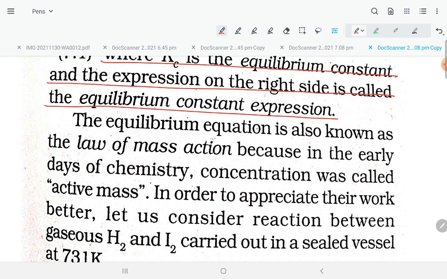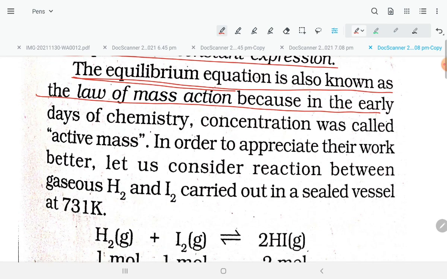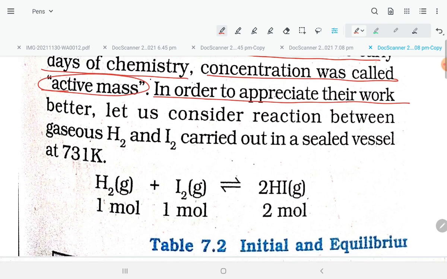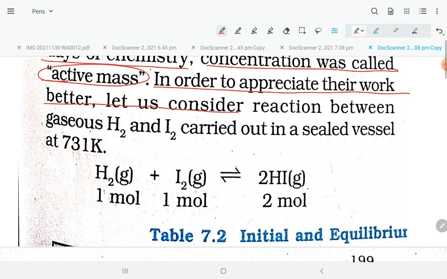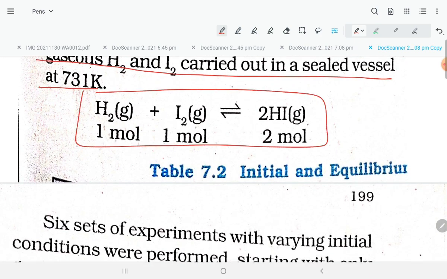The equilibrium equation is also known as the law of mass action because in the early days of chemistry, concentration was called active mass. In order to appreciate their work better, let us consider the reaction between gaseous H2 and I2, that is H2 + I2 ⇌ 2HI.